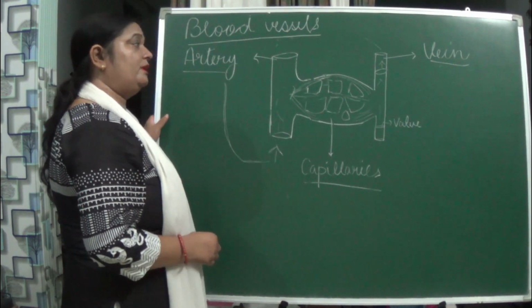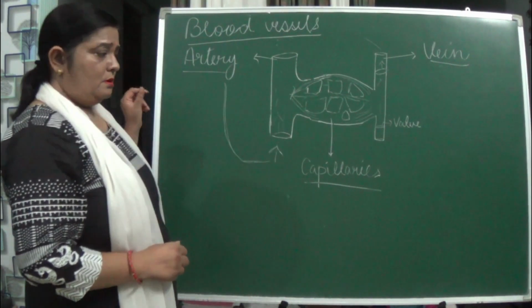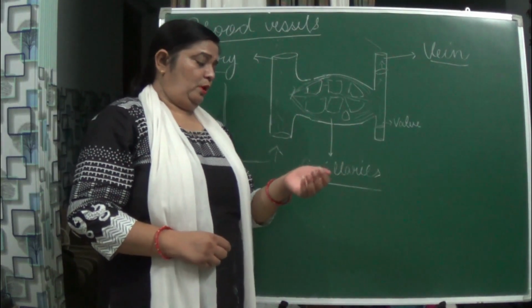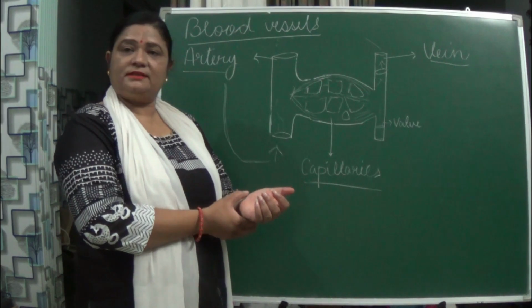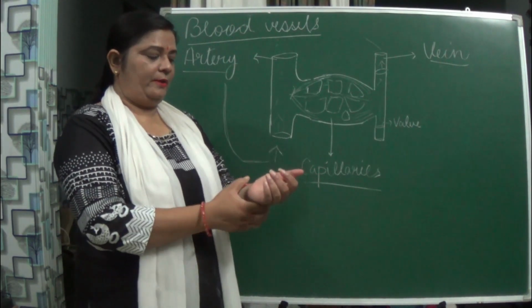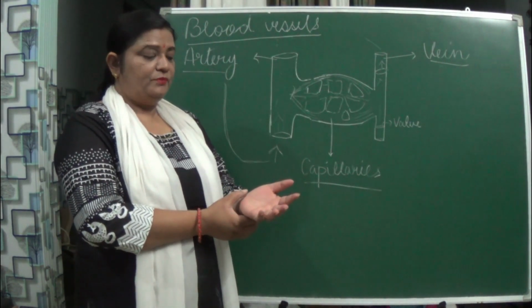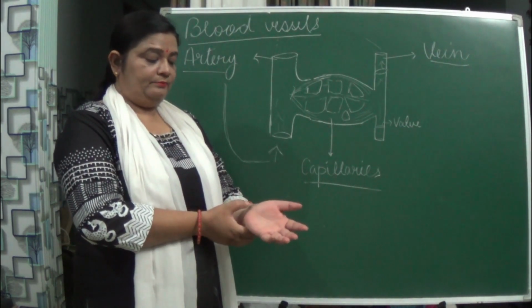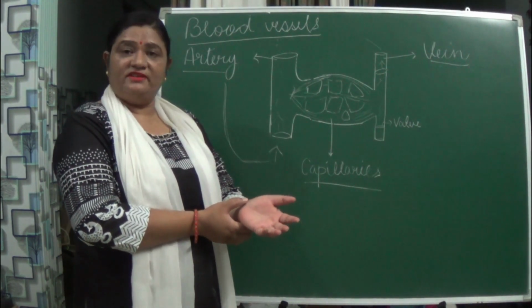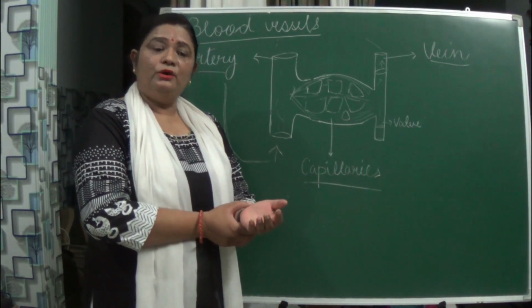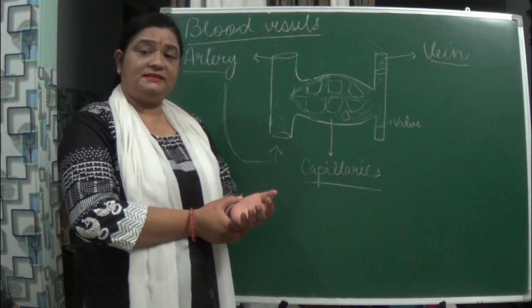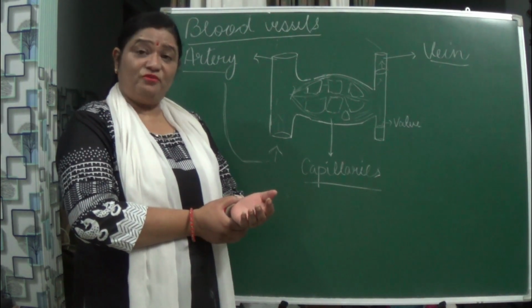And from the heart it is pumped, reaches the lungs, and then carbon dioxide is what? Given out. So now beta, one activity I'll say to you all: just hold your hand and with the thumb you press this nerve over here. This is actually the artery, below the thumb, and try to feel it. You can feel the pulse.